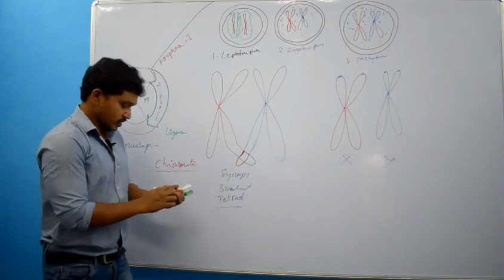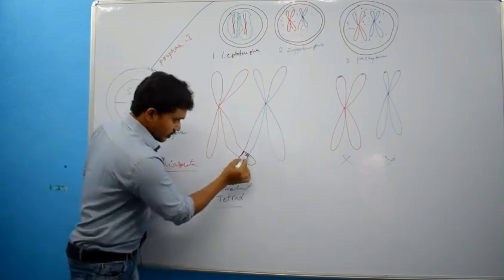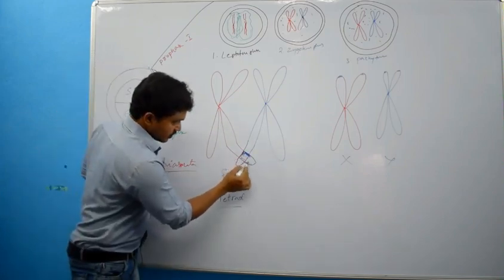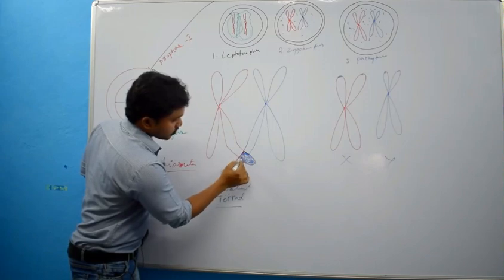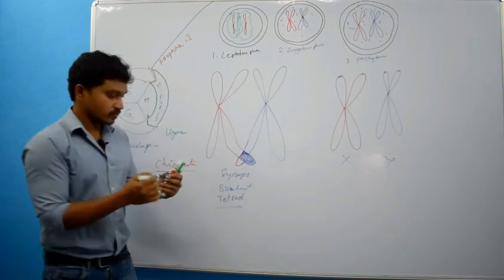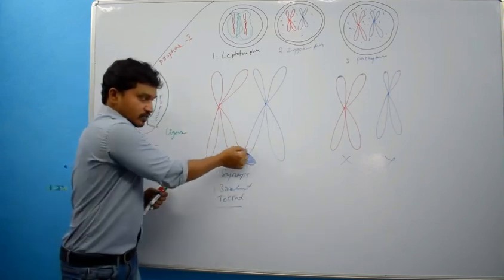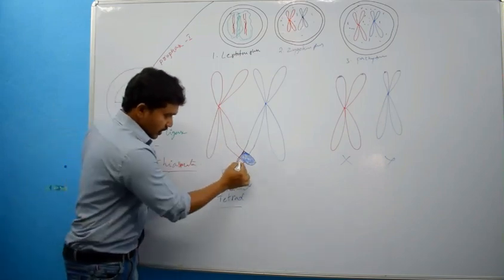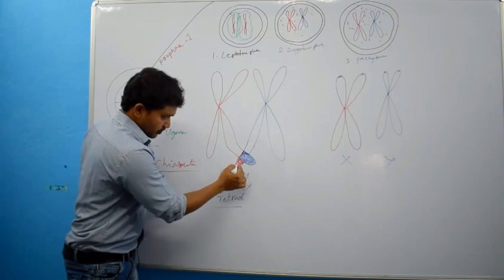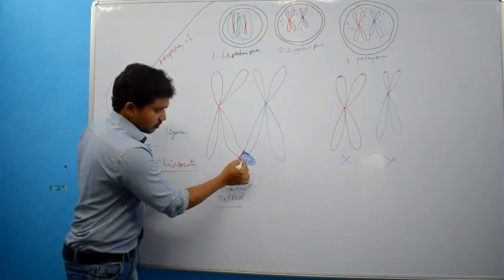See what is happening here. This is the paternal portion of chromosome, right? It has been detached from here and attached to the maternal, and this is the maternal chromosome portion.